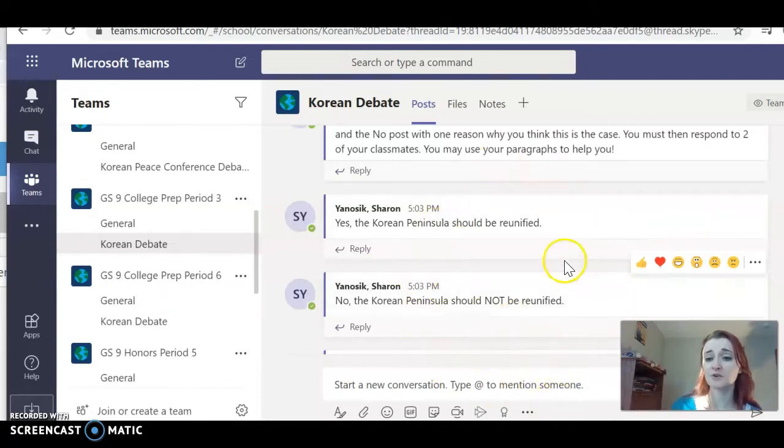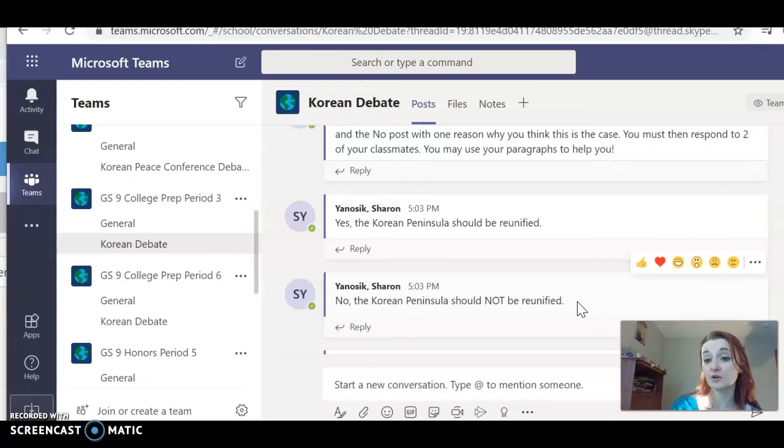The third post is going to require you to wait a little bit. You are going to see different responses from your classmates. You must reply to one of your classmates. It can be either in the yes or the no, and either agree with them or disagree with them. Now, that post cannot just say, I agree, or I disagree. That is not enough. You need to explain why.